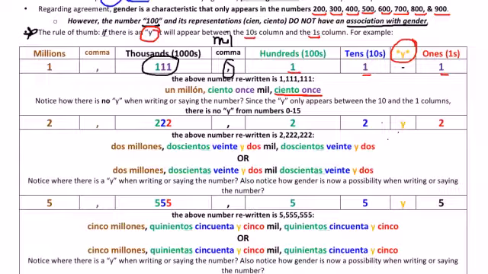So the number that would result would be very similar to the number after the comma, 111. Then you have the comma, which would be mil, and the same number, 111. So this number right here would be 111,111.